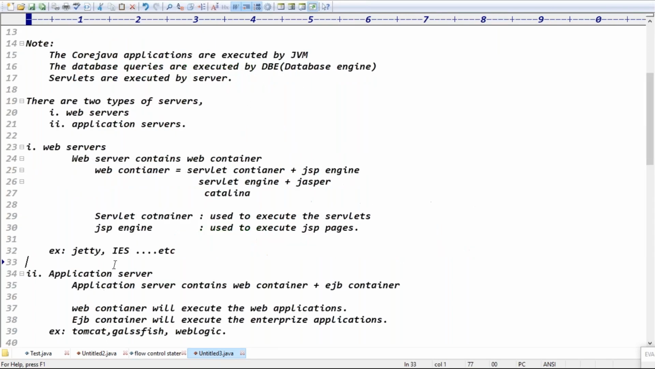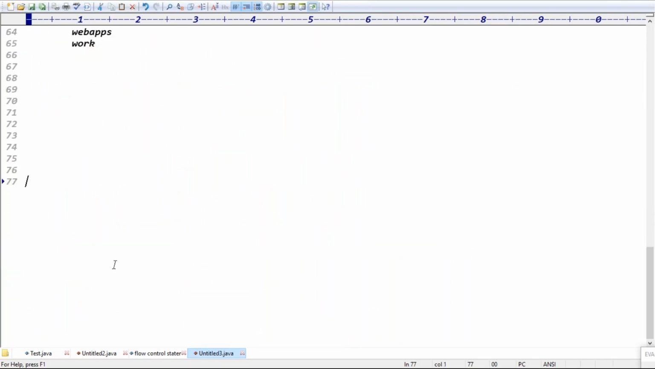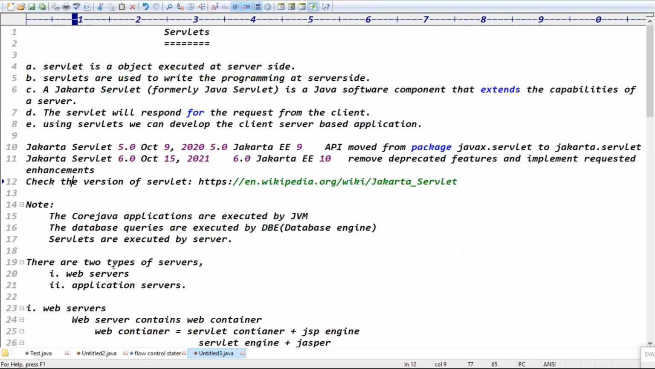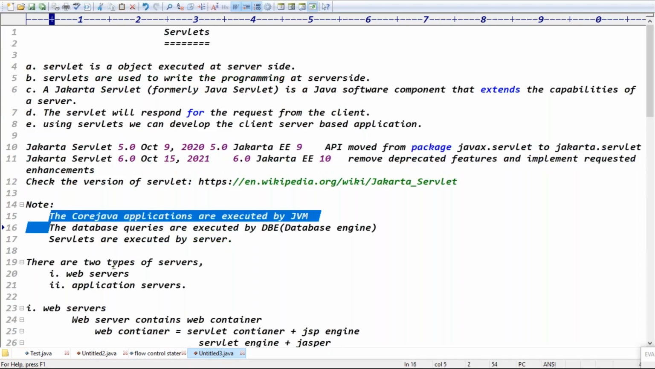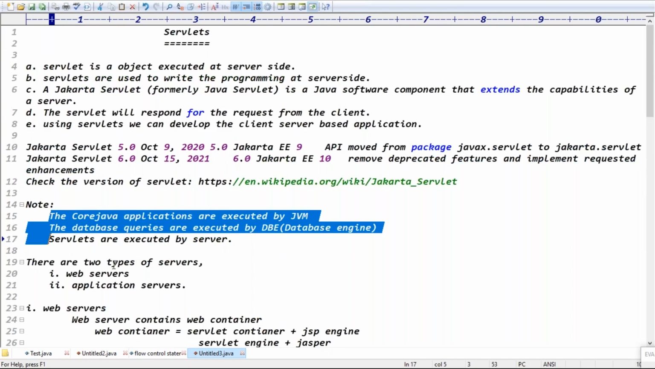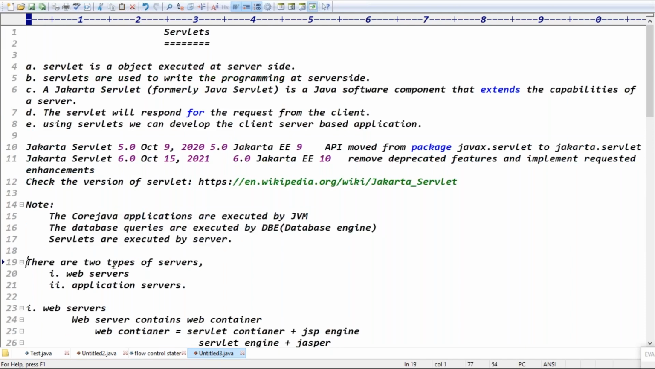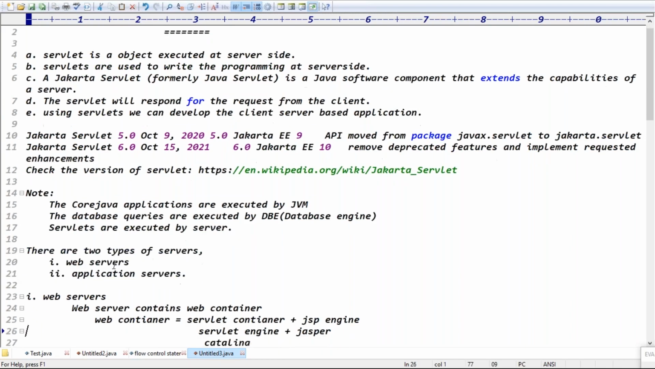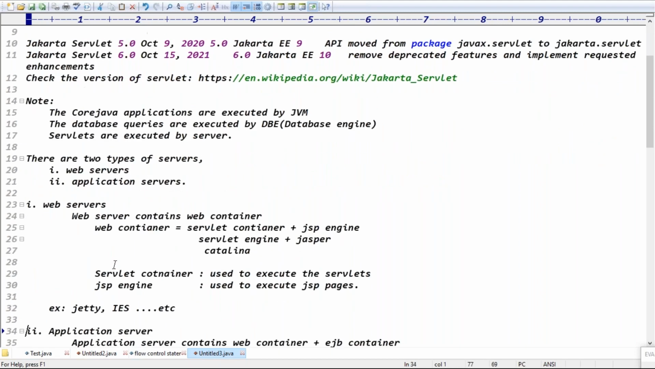Exactly. Guys, today we covered these points. The first one is Servlet introduction. The second is Servlet versions. Third, core Java applications are executed by the JVM, database queries are executed by the database engine, and Servlets are executed by a server. How many types of servers are there? There are two types: web servers and application servers. A web server contains the web container.